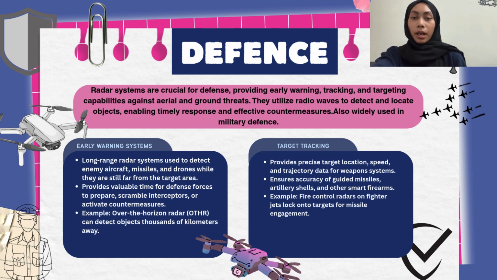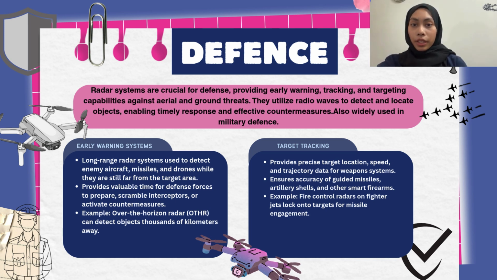Long-range radar systems are used to detect enemy aircraft, missiles, and drones while they are still far from the target area. This provides valuable time for defense forces to prepare, scramble interceptors, or activate countermeasures. An example is over-the-horizon radar that can detect objects thousands of kilometers away.